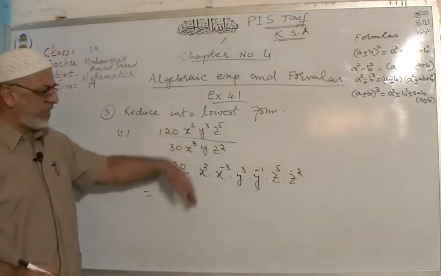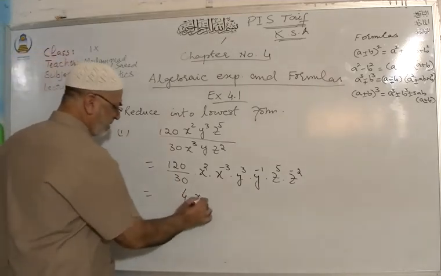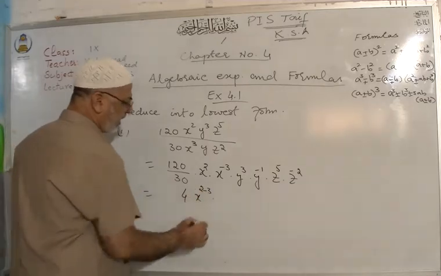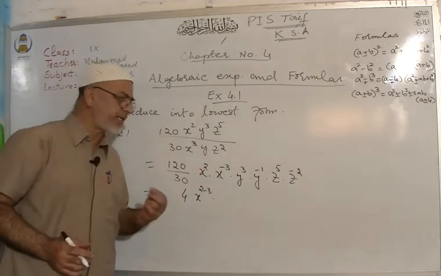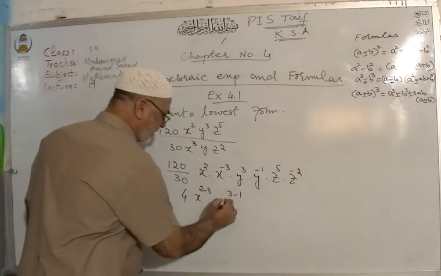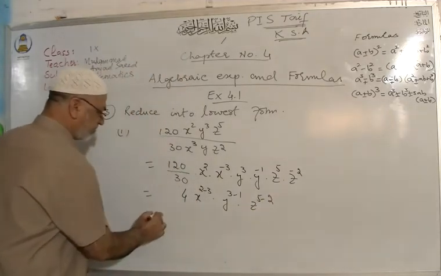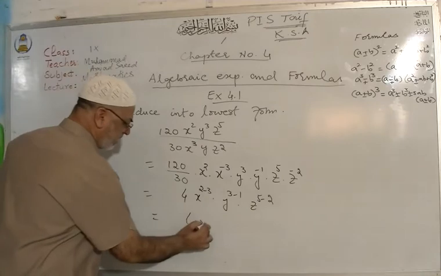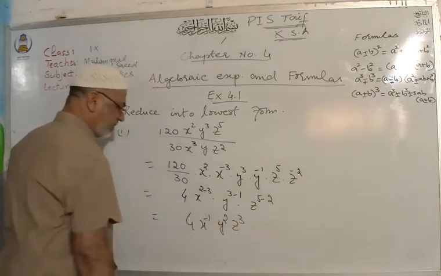The sign will change. Here is 4, x power 2 minus 3. Remember that if the bases are same, powers are added and subtracted. Y cube minus 1 and z5 minus 2. 4 x power minus 1, y square and z cube.